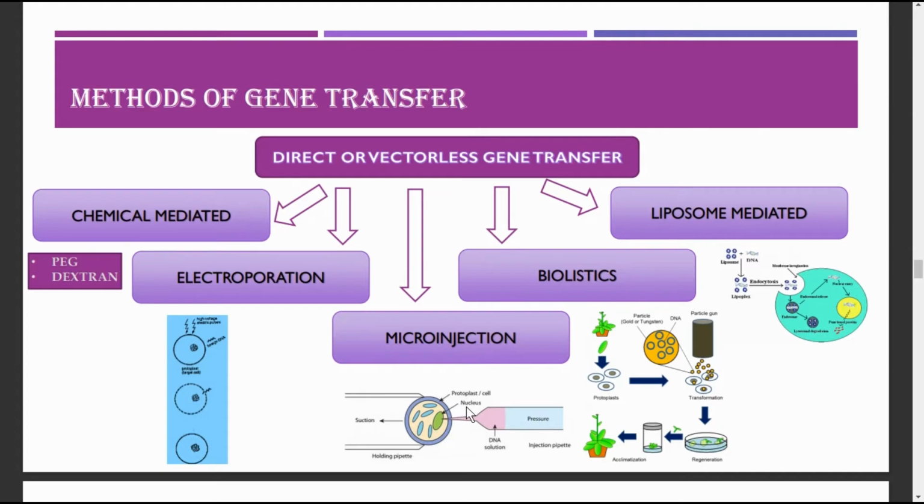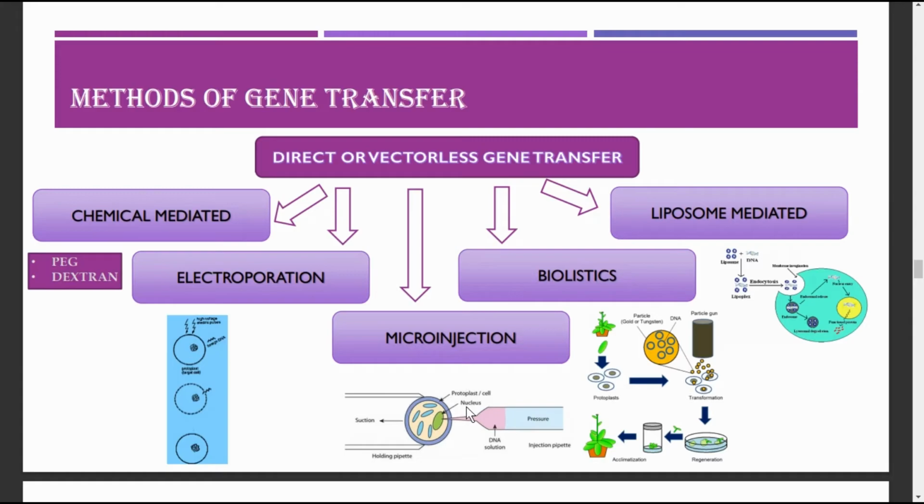The next step in rDNA technology is to introduce the recombinant DNA molecule into a suitable host cell. There are many methods to introduce these recombinant vectors. It depends on several factors of the vector as well as the host cell type. There are two kinds of gene transfer: direct or vectorless gene transfer, and indirect, vector mediated gene transfer. Vector mediated gene transfer we have seen so far, the different types of vectors as well as their properties. Now let us see direct or vectorless gene transfer.